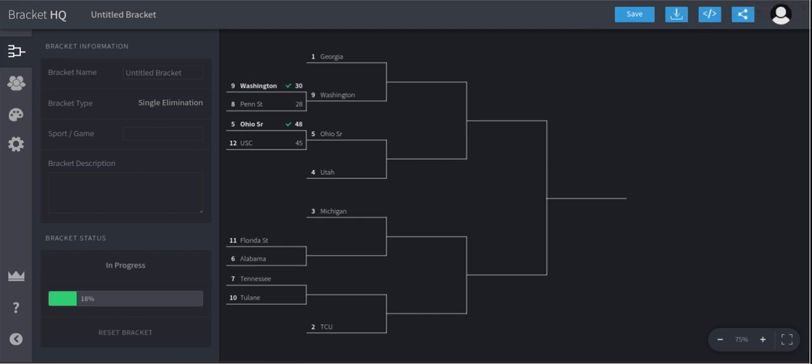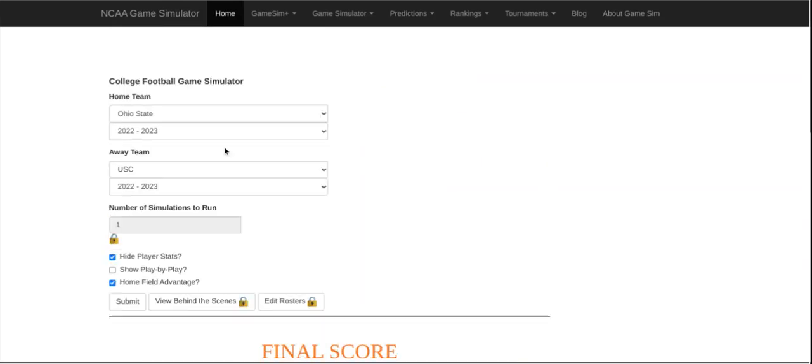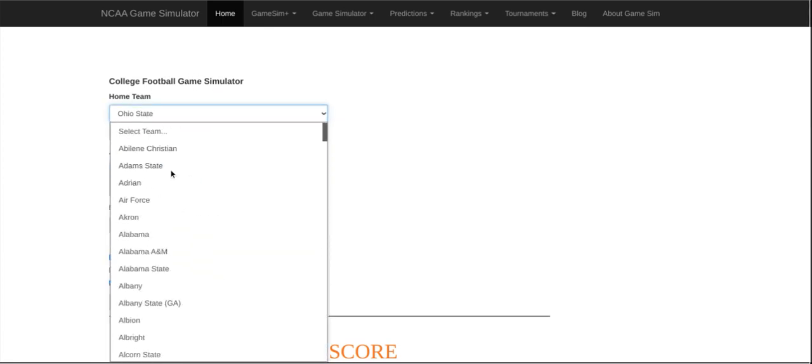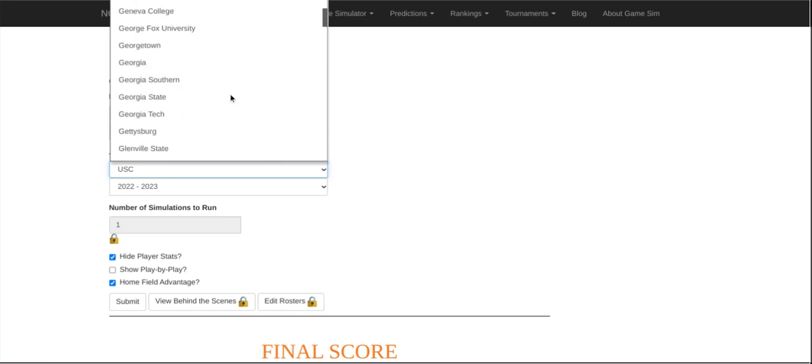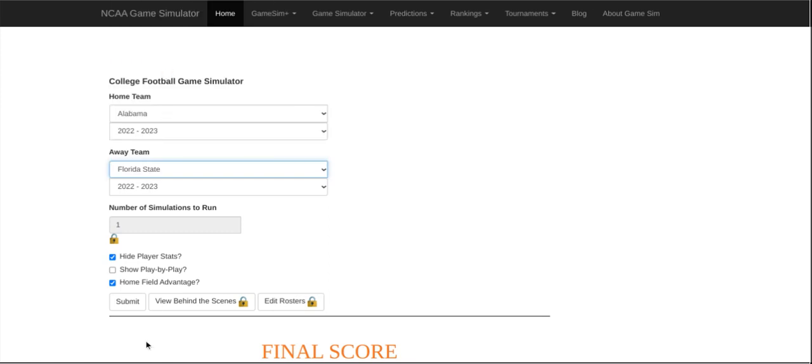Alright, next up we have Florida State against Alabama. The home team in this one will be the Crimson Tide. And the away team, we'll have to select Florida State in this one. So here we go, Florida State versus Alabama. Let's see who comes away with the victory.